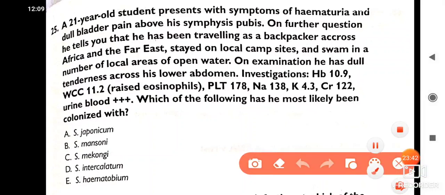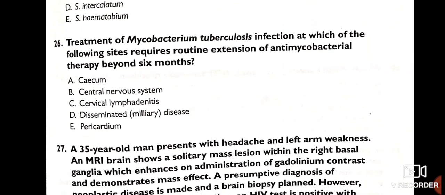So this is a case of schistosomiasis. Schistosoma haematobium involves the urinary tract, whereas S. mansoni involves the intestine, and S. intercalatum also. So guys, hope it's clear.